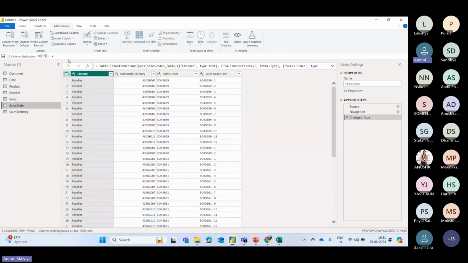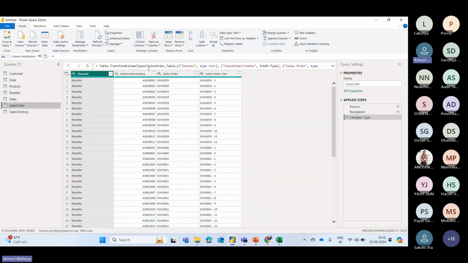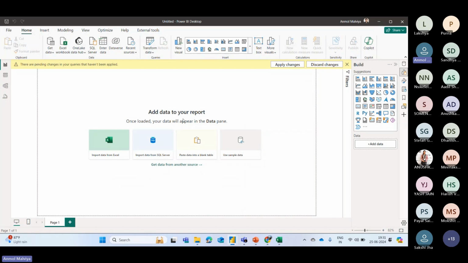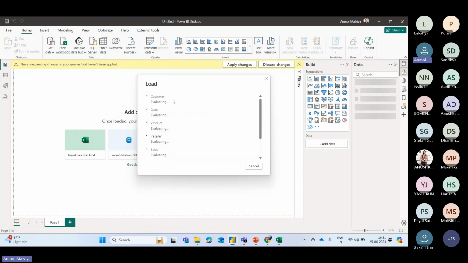So these are some basic transformations which we can perform within the Power Query editor. There are lots of advanced features available too, which we will cover in later parts, but right now I want to keep this basic. Once you are done with the transformation part, you can simply click on the Close and Apply button, and this will load the data into your Power BI report. Now, as you can see, the data loading process has started, and it will automatically create some connections in your model based on the similar columns available in your data.